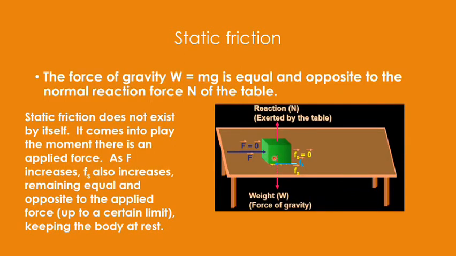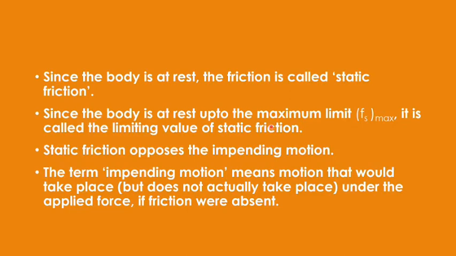So if you have a heavy trunk and put it on the table, then static friction will be more as compared to if you simply put a wooden ball or a book on the wooden table. So you can understand what I mean by the static friction and how the static friction keeps on varying. So we can increase the limit depending upon the weight of the body. Because I am applying the force but the body is at rest, that is why we are calling this frictional force the static friction.